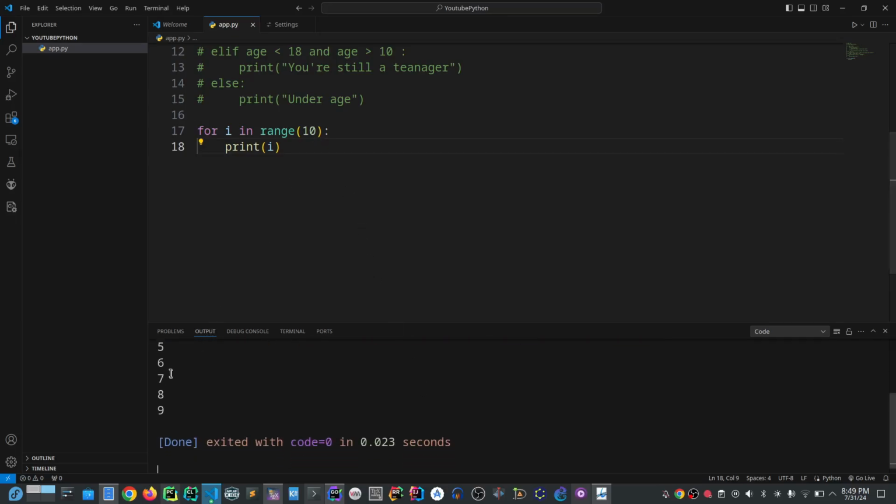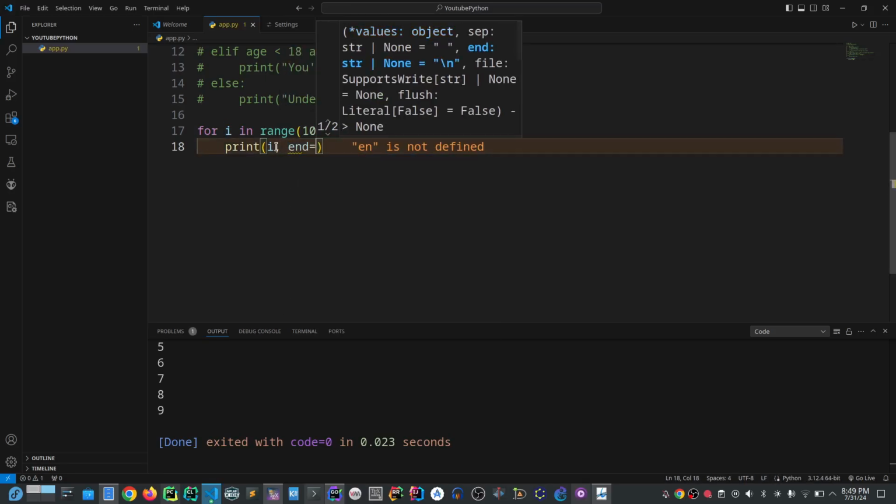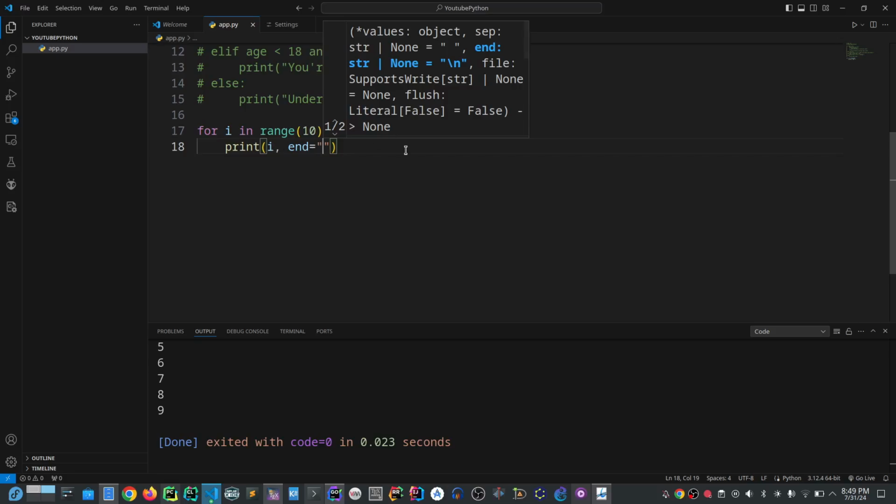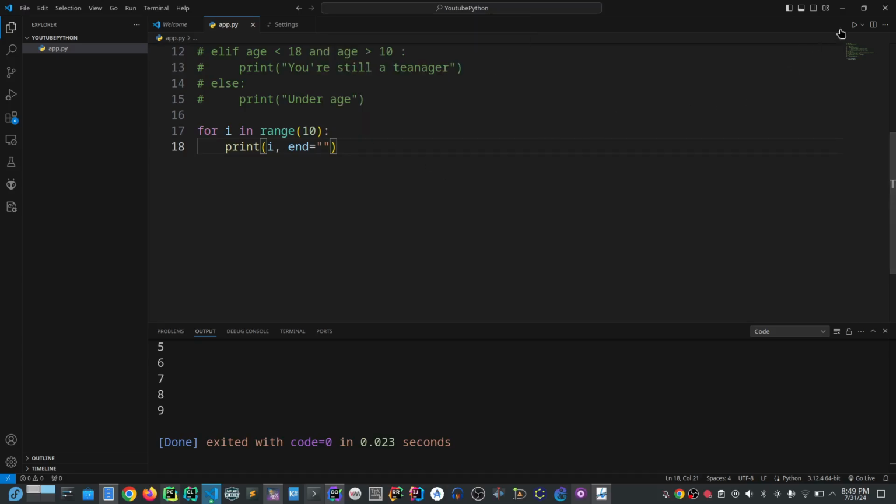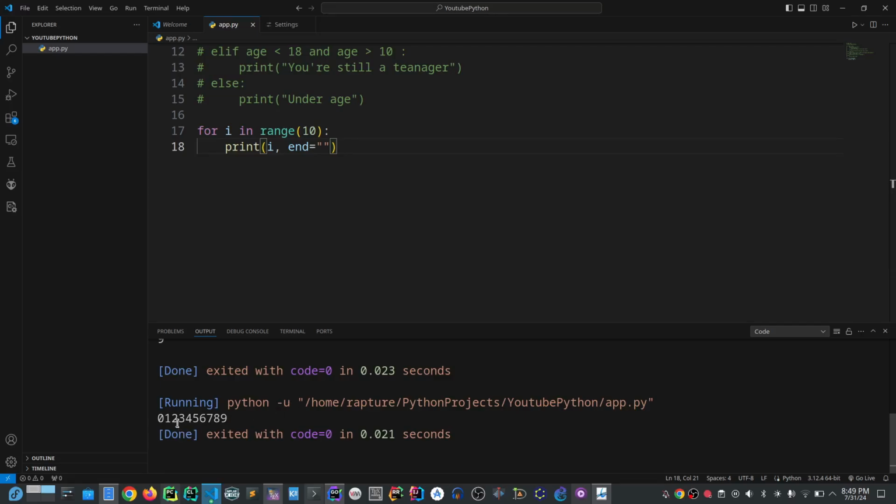But if you also want to make it display on a horizontal line, I just come here and leave it that way. Just run it. What do you see? We see 0, 1, 2. But you also want to put a comma, so I give it a tab. Backslash t means a tab. Give it a tab for me. Can you see? We have it here: 0, 1, 2, 3.